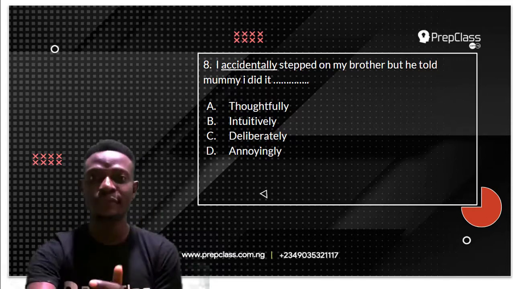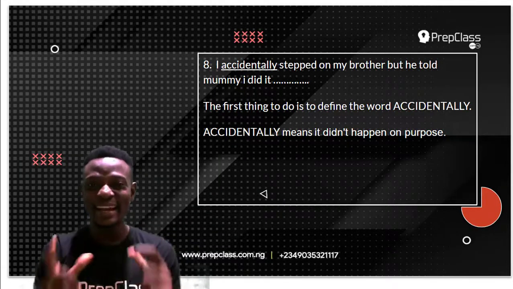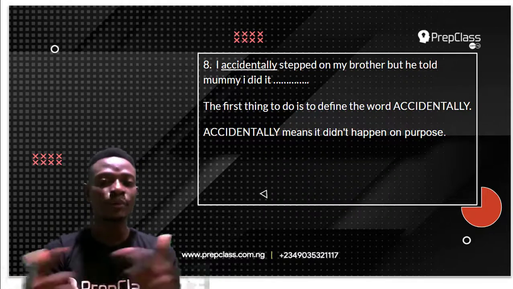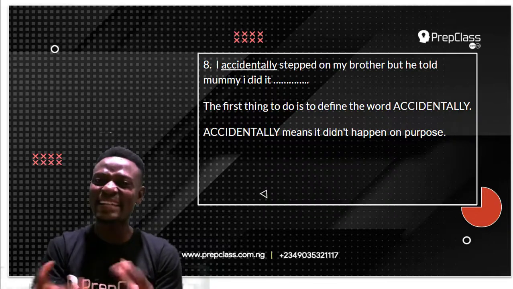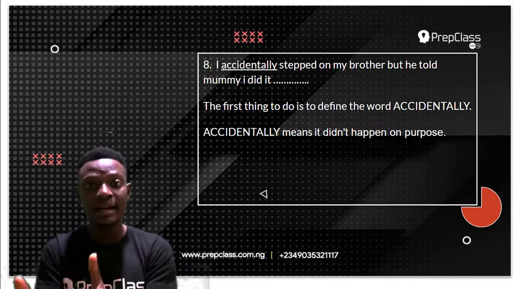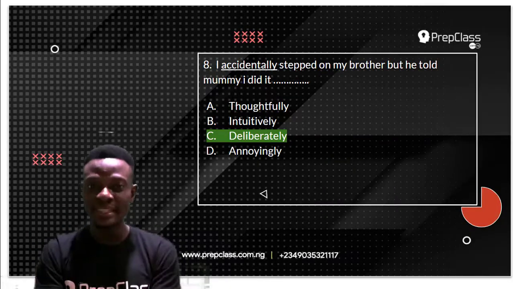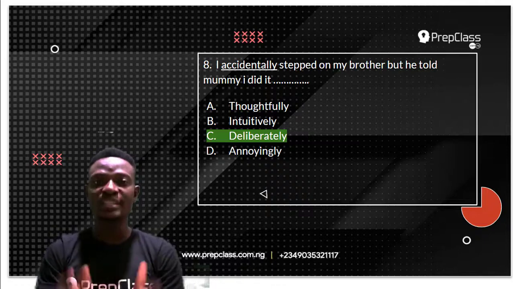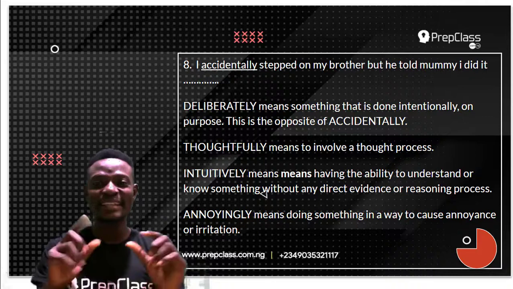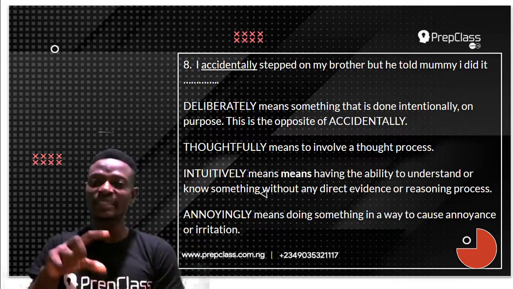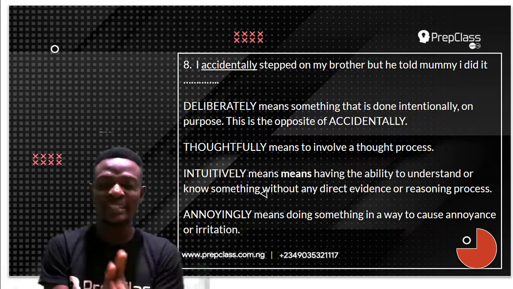The first thing to do is to define the word accidentally. Now, the word accidentally means it didn't happen on purpose. It wasn't done intentionally. I did not intentionally step on my brother. I accidentally stepped on my brother, but he told mommy I did it deliberately. Deliberately is the opposite of accidentally. The word deliberately means something that is done intentionally, something that is done on purpose. Remember, accidentally means something that is not done on purpose or not done intentionally.